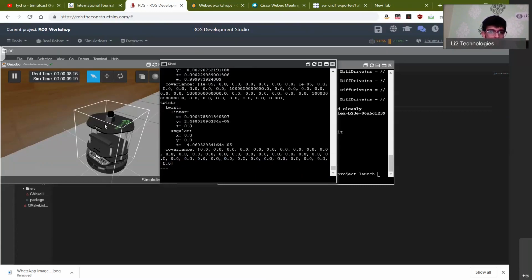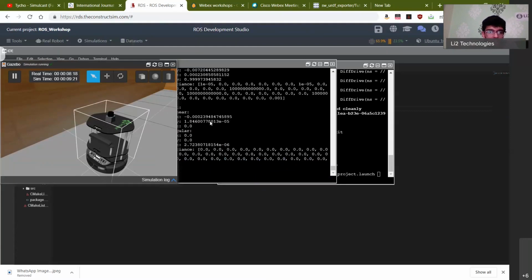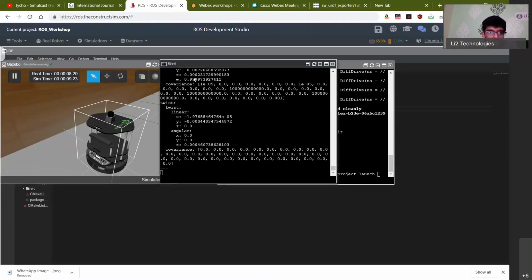So as you see here, this robot is stationary, and these are the values that it's publishing. So the odometry of the robot is constant. It's not changing because we're not moving the robot, right? So you can see that you can get the XYZ positions as well as the angular XYZ positions, basically the orientation. So this is published under the twist data.